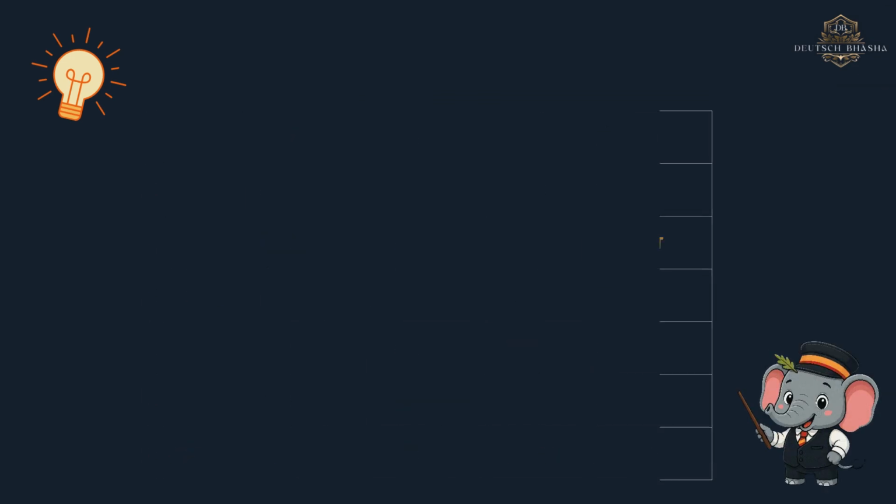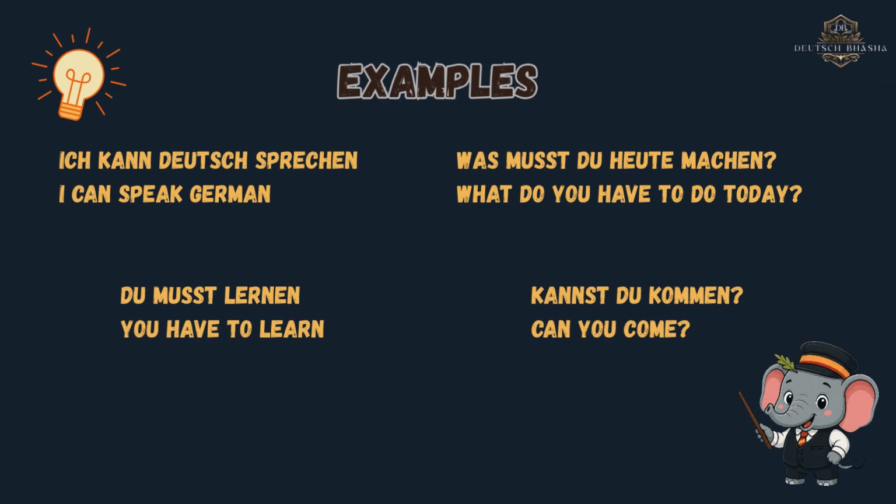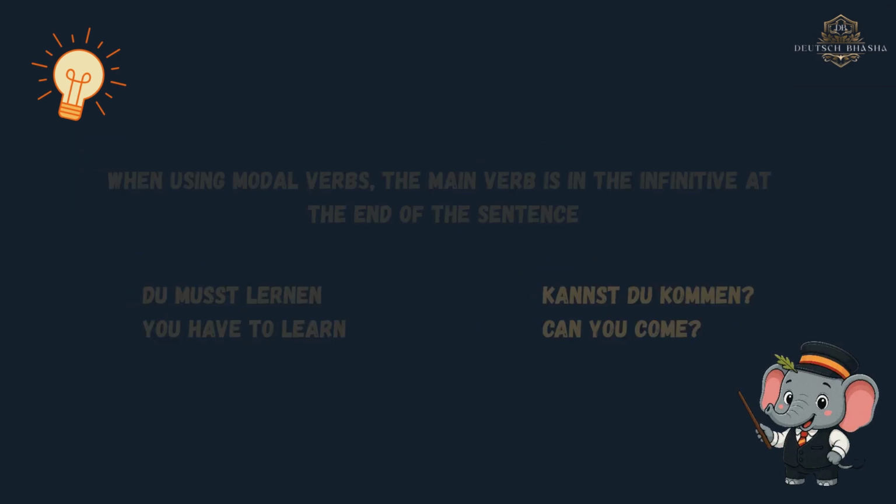Let's look at a few examples. Ich kann Deutsch sprechen. I can speak German. Du musst lernen. You have to learn. Kannst du kommen? Can you come? Was musst du heute machen? What do you have to do today? If you observe carefully, the structure of each sentence changes based on where the modal verb is placed. So let's understand how modal verbs work in a sentence.